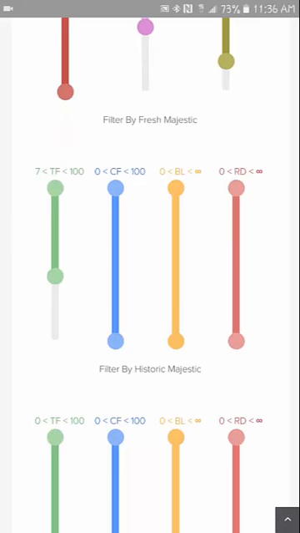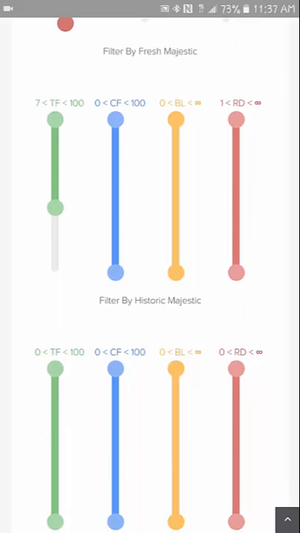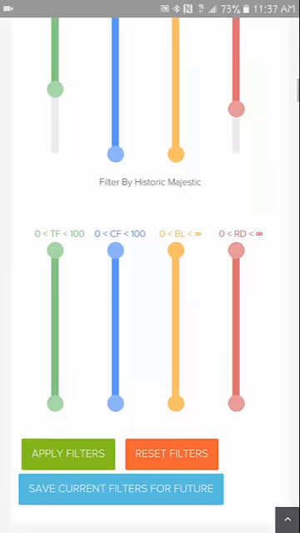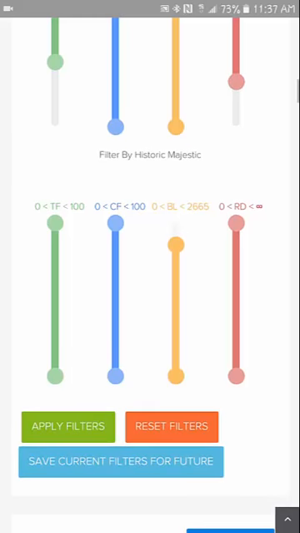So right here for referring domains in the fresh index, I like to put at least maybe 10 domains, but sometimes I'll put 15, 20. We'll put 15 just to take a look and see what's available. And then down here in the historic, what I also like to do is this backlink one right here. I don't like to leave this at infinity, because then you're going to get a lot more spam domains with just millions of backlinks.